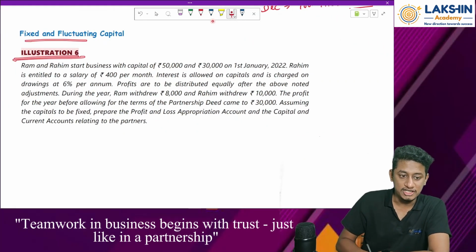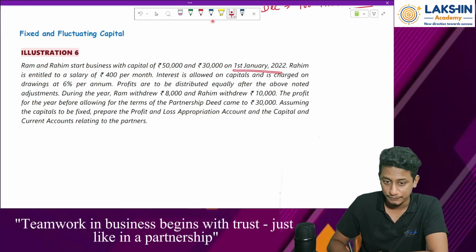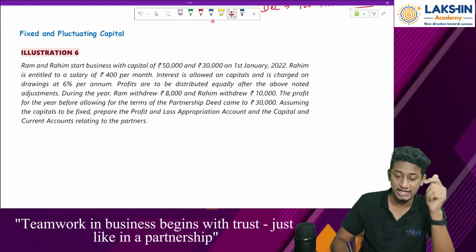So illustration number 6. Ram and Rahim start a business with capital of rupees 50,000 and 30,000 rupees on 1st of January 2022. Again we are following the calendar year over here.